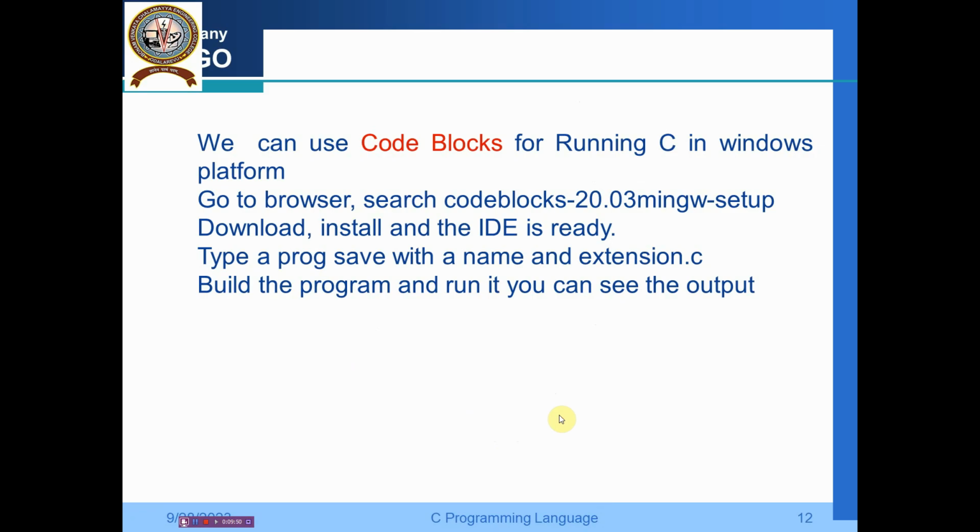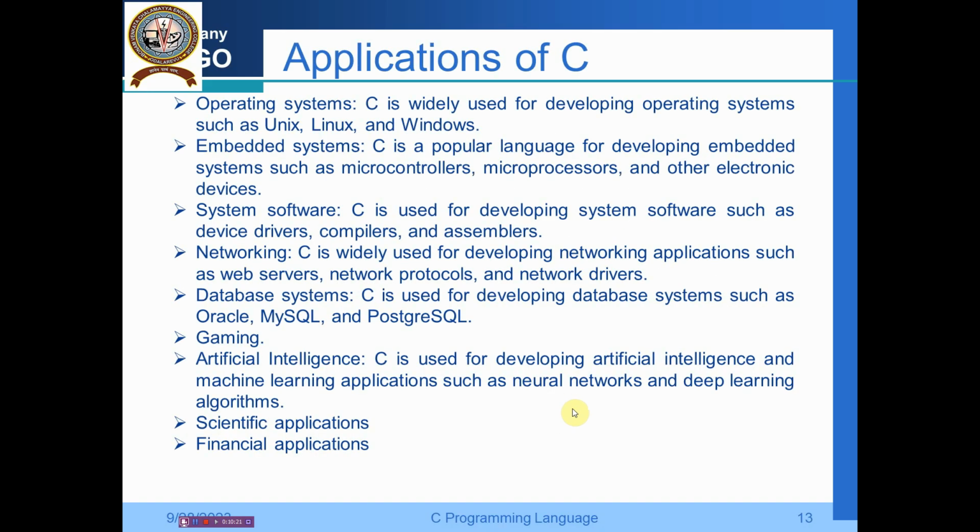So how do we run it? We have a number of IDEs, but I recommend Code::Blocks for running C on the Windows platform. Just go to the browser, search Code::Blocks, and go for the latest version available, 20.03 mingw-setup.exe file, download, install, and the IDE is ready. Type any program, save with a name and extension .c. Build the program, run it, and you can see the output. So this is what exactly we do.